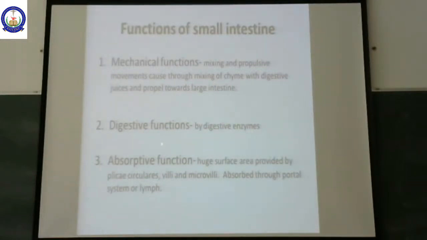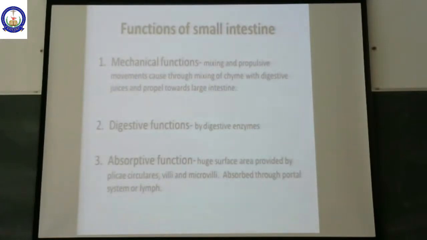Digestive functions: with the secretion of digestive enzymes by the small intestine, it has a digestive function. Of course, the most important structure which helps in absorption of nutrients is the small intestine, with the huge surface area formed by the folds of the small intestine.